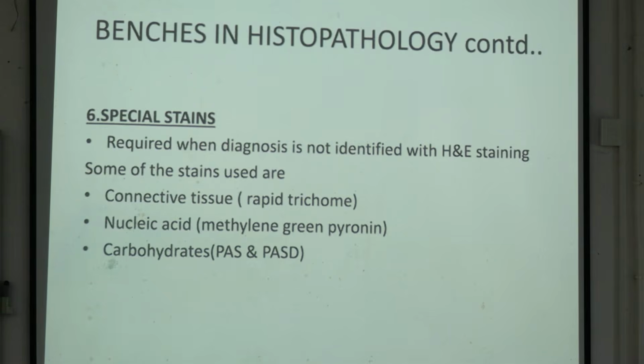So, some examples here. To stain connective tissue, we use trichrome, Masson's trichrome or rapid trichrome. For special staining of the nucleic acids, we use methyl green pyronin. And PAS is a very, very important special stain. PAS, periodic acid Schiff, is used for carbohydrates. We will discuss it later. Just know the names for now.